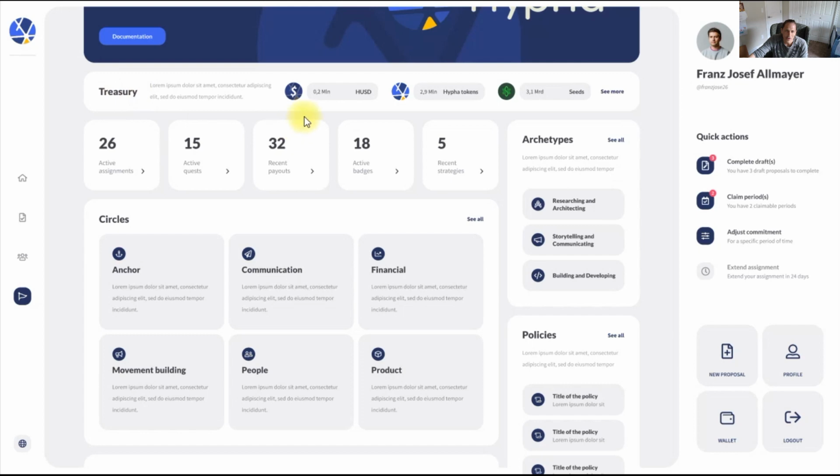At the top right here, you can actually see the treasury of that organization. So you can see how many of their organization tokens are out there and how many that organization owns. You can see how many dollars that organization is holding on to. You can see how many seeds, if they're using that currency, they're holding on to, and more. So you can click here and see all the different tokens they're holding.